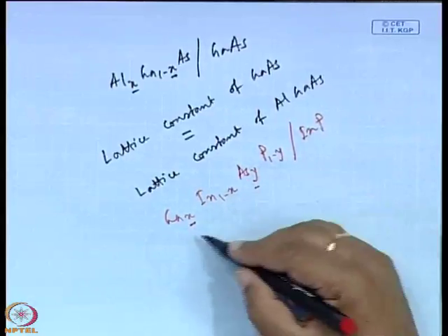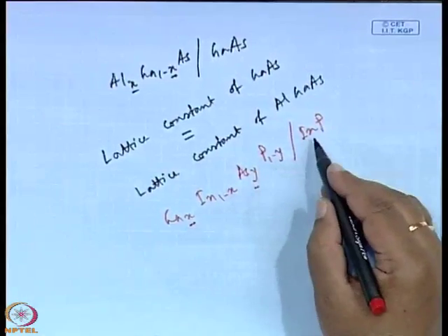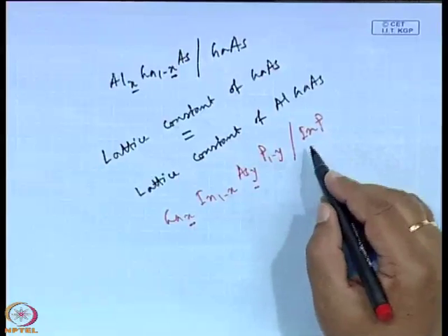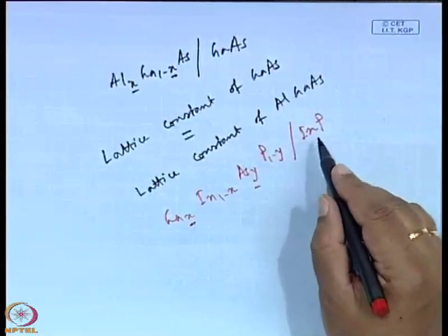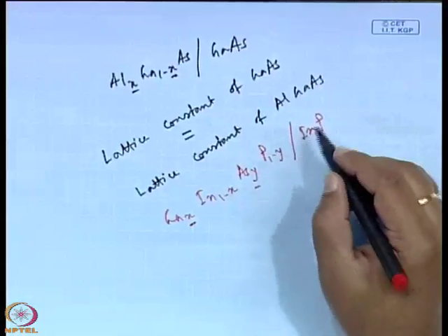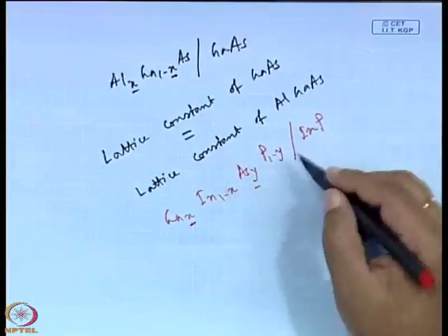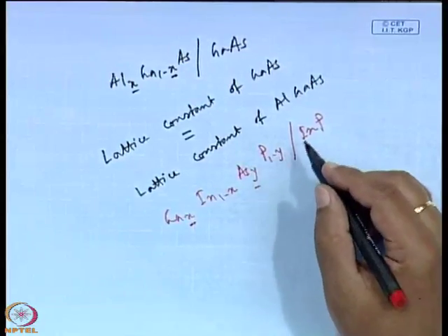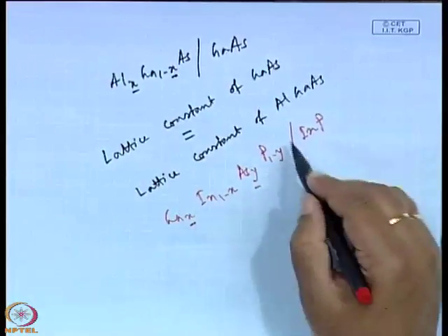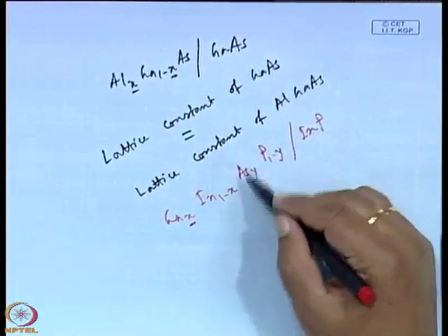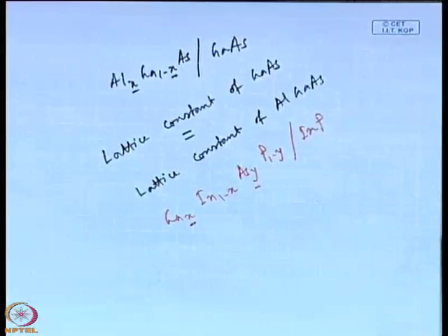Not that for all values of x and y it will be lattice matched to indium phosphide, but for certain values of x and y it is lattice matched to indium phosphide, because the important consideration of epitaxial growth is its substrate, and you must choose a proper substrate for making the epitaxial layer free from all types of defects, dislocations, etc.